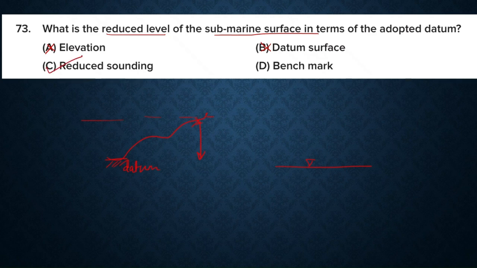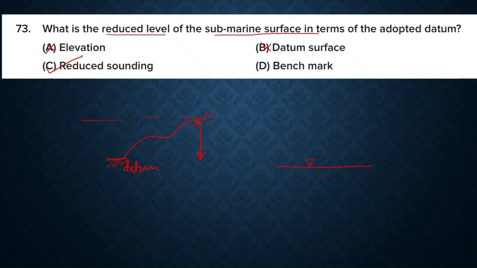Okay, reduced sounding: this is the term we use for the depth measured below the mean sea level. It's a standard value in marine and hydrographic survey. That's a standard term in marine and hydrographic survey.